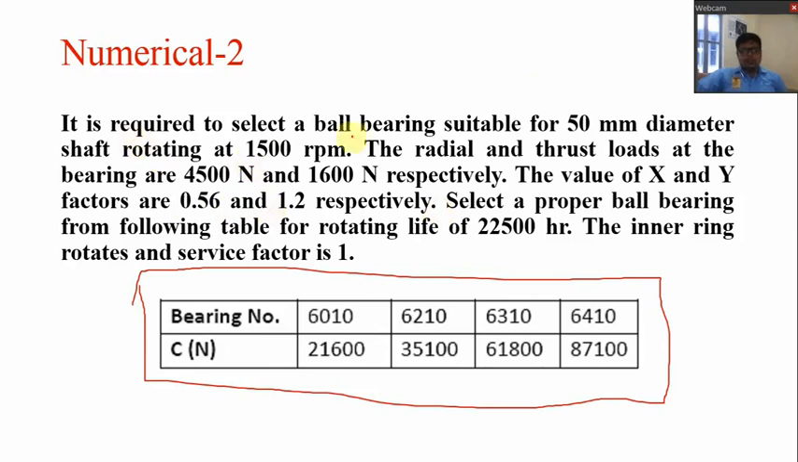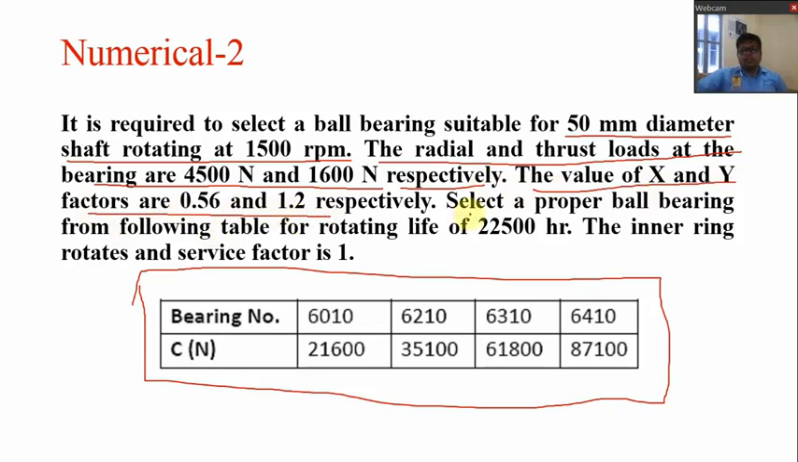Now in the second numerical, let us first go through the data. It is required to select a ball bearing that is suitable for a 50 mm diameter shaft rotating at 1500 rpm. The radial and thrust loads at the bearing are 4500 Newton and 1600 Newton respectively. So FR and FA are given. The values of X and Y factors, that is the radial load factor and axial load factor, are 0.56 and 1.2 respectively.